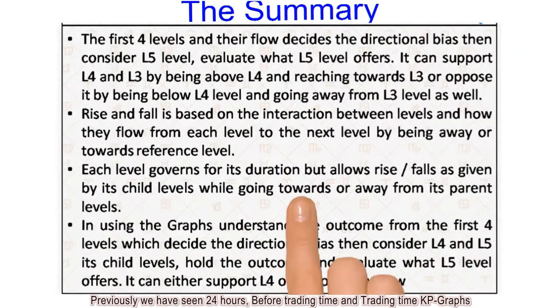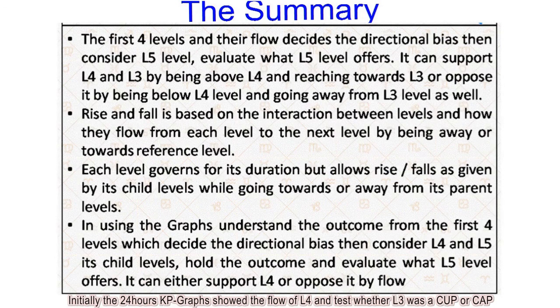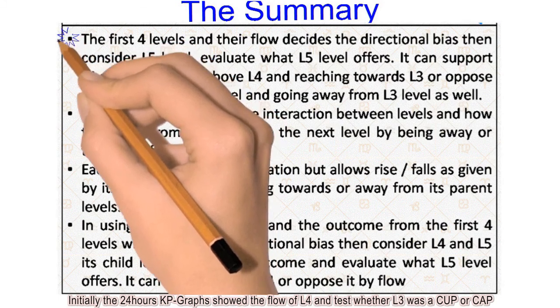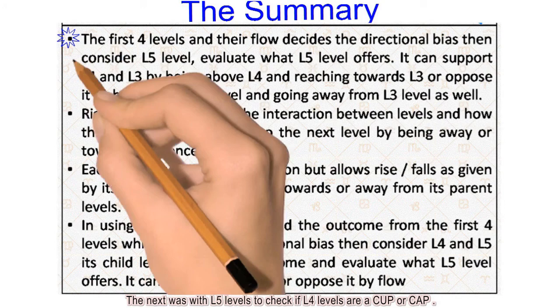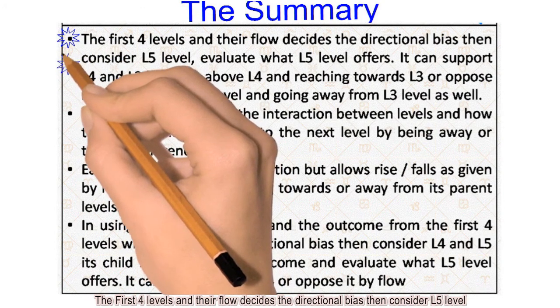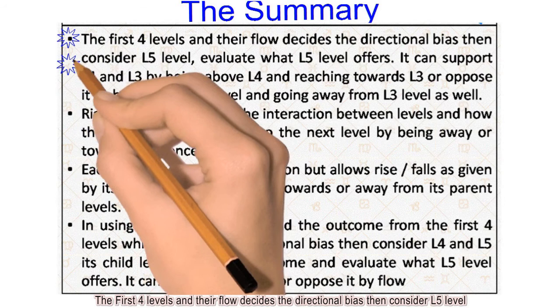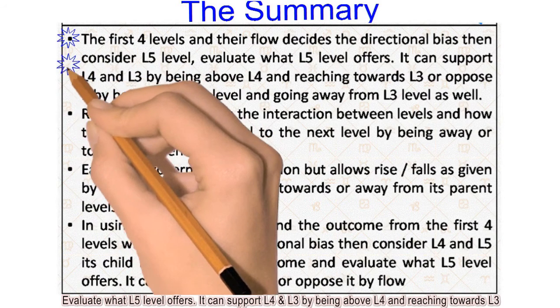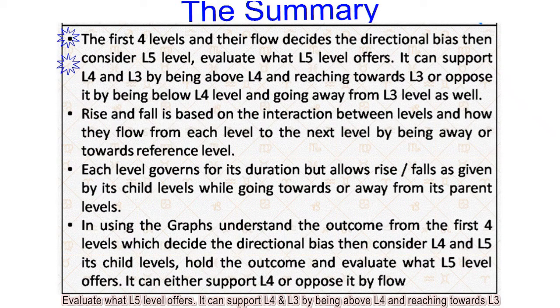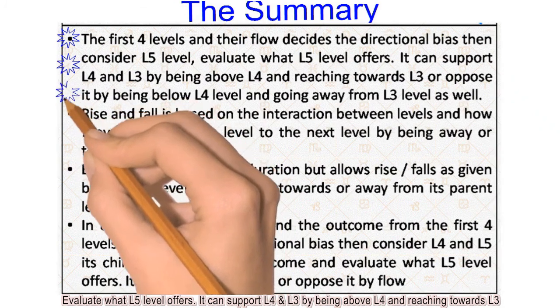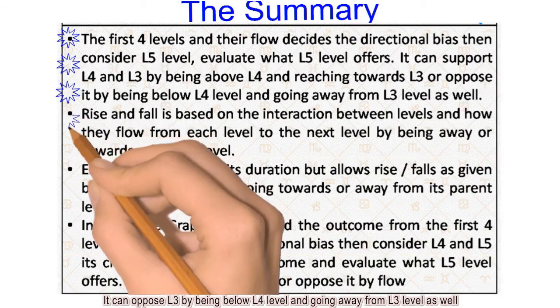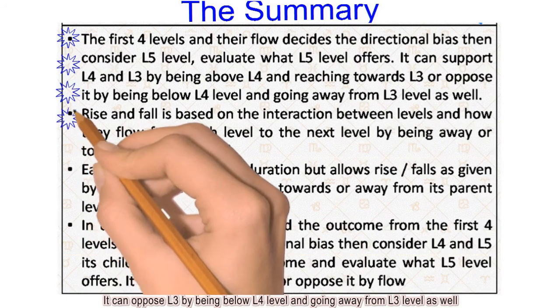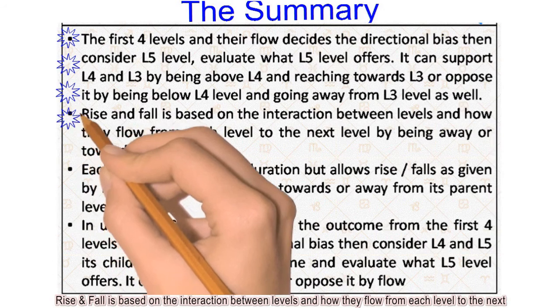Previously we have seen 24 hours before trading time and trading time KP graphs. Initially the 24 hours KP graphs showed the flow of L4 and tested whether L3 was a cup or cap. The next was with L5 levels to check if L4 levels are a cup or cap. The first 4 levels and their flow decide the directional bias, then consider the L5 level. Evaluate what the L5 level offers. It can support L4 and L3 by being above L4 and reaching towards L3. It can oppose L3 by being below L4 level and going away from L3 level as well.